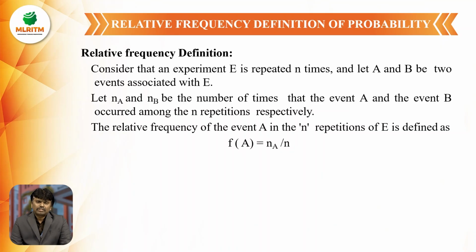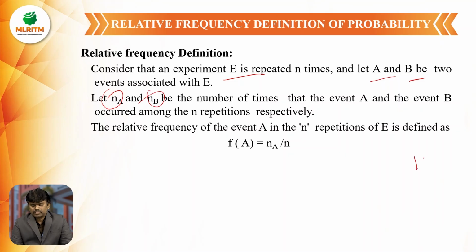The next approach is the relative frequency definition of probability. Here, consider one experiment E repeated n number of times. In that experiment, I define 2 events A and B. Among n repetitions, event A comes NA number of times and event B comes NB number of times.